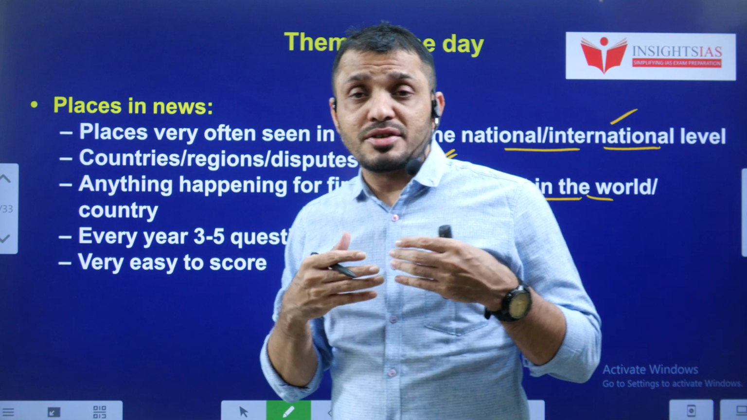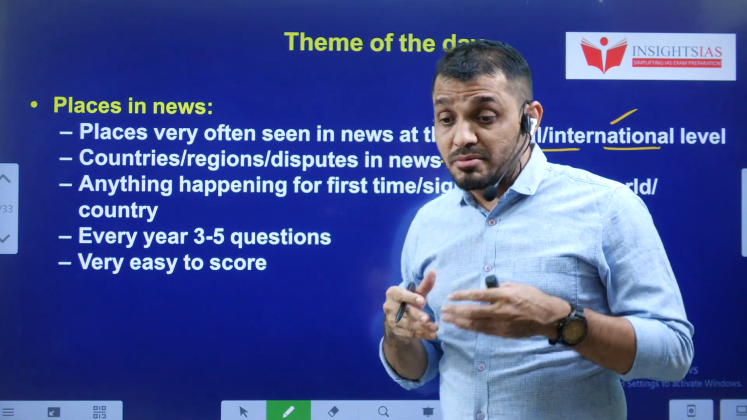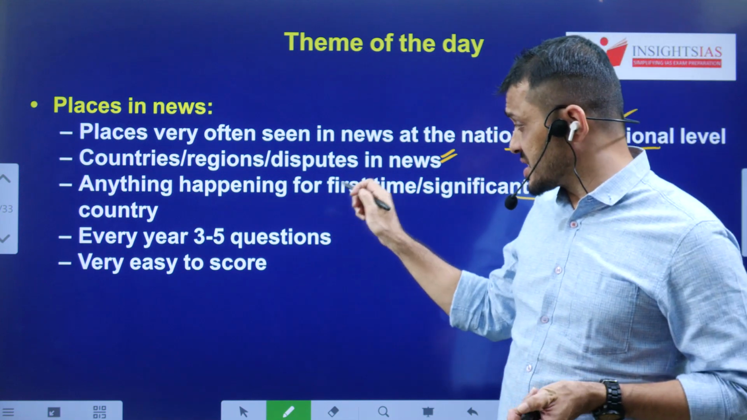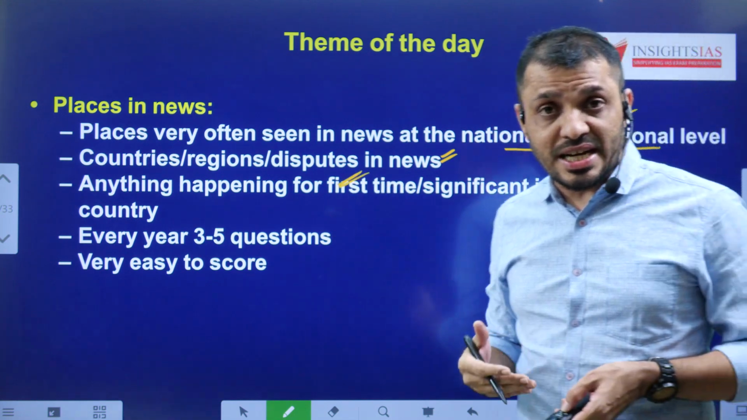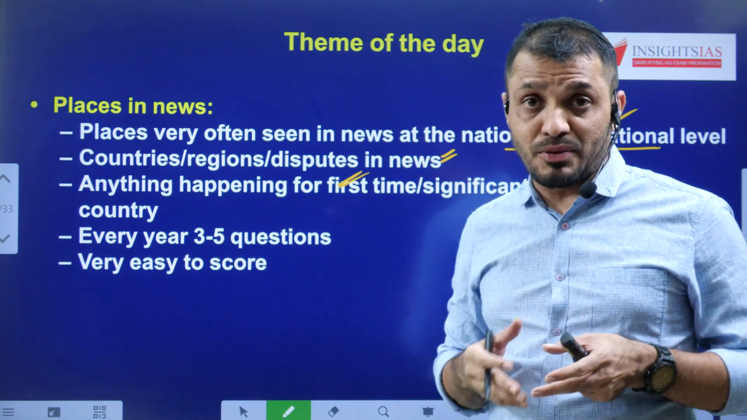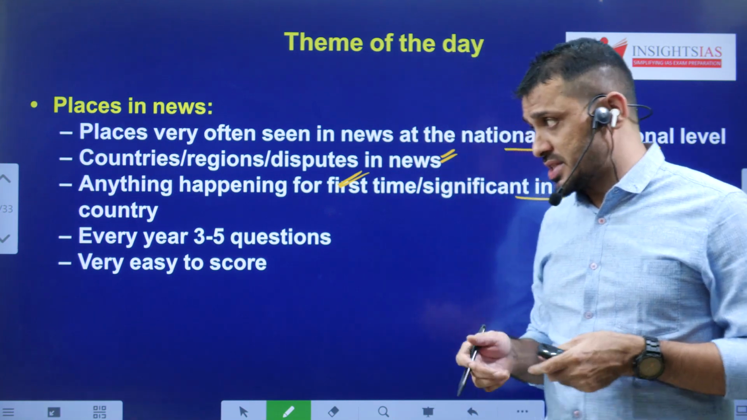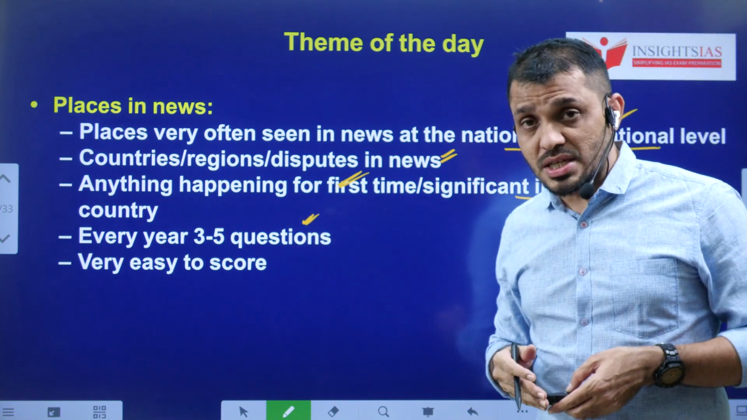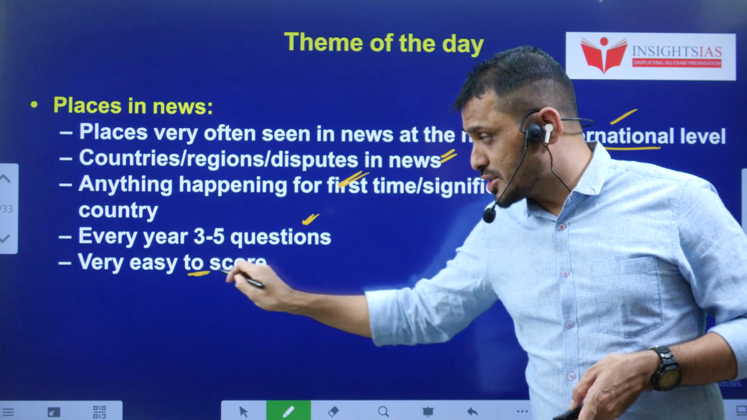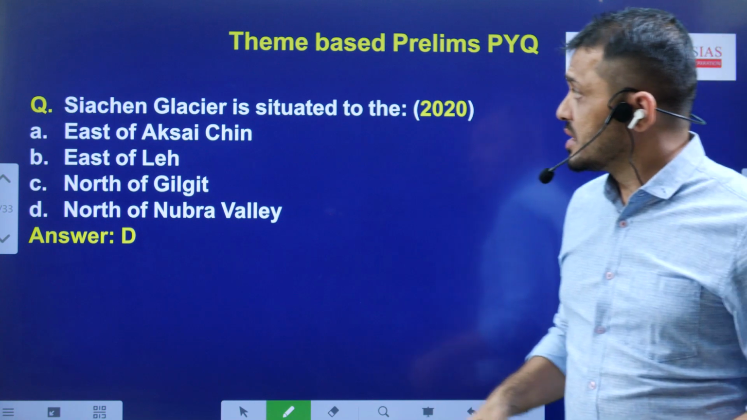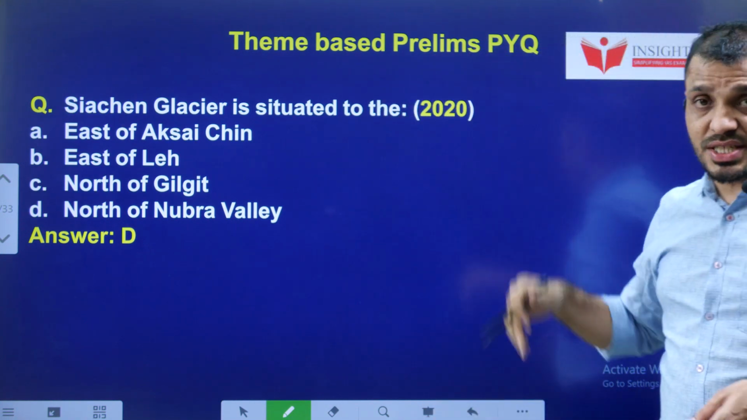anything which is happening due to any war, because of natural resources, or anything happening for the first time, like the launching of a satellite from a particular place or a telescope being installed in a particular place, and all these things. Every year around 3 to 5 questions repeat, and they are very easy to score as well. Next we will see theme-based questions, how the questions can be asked.